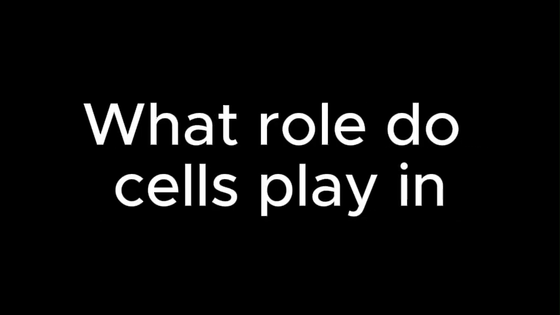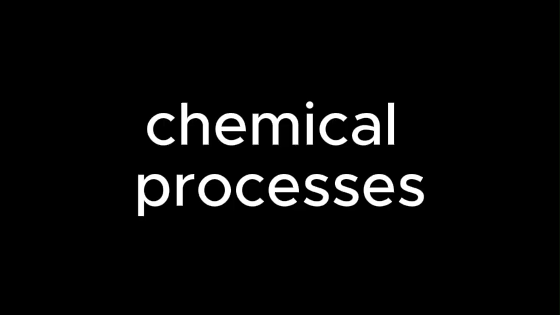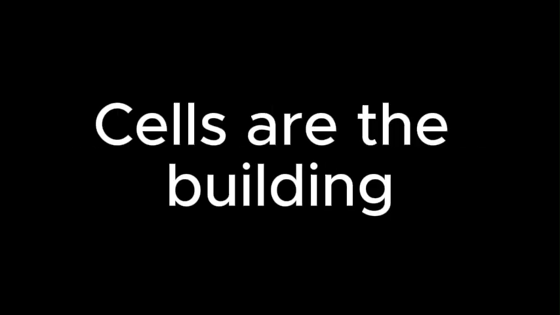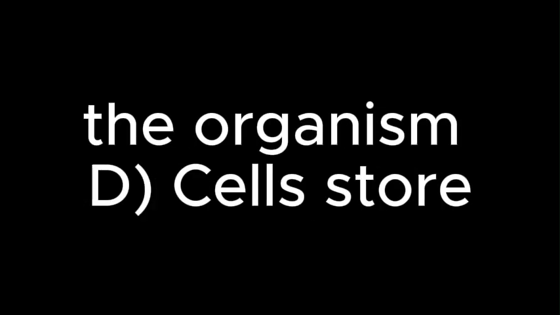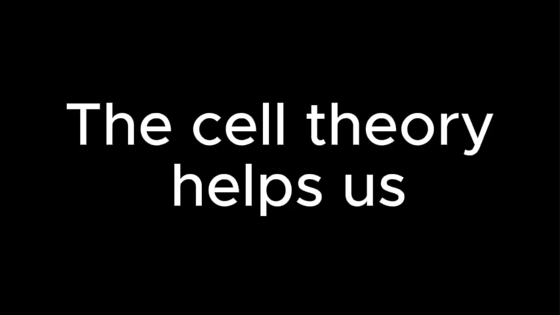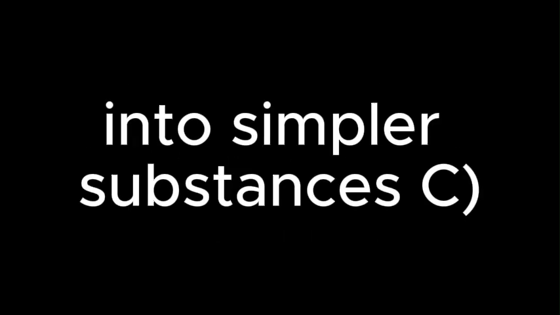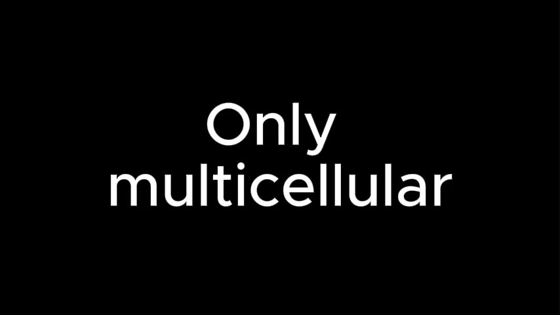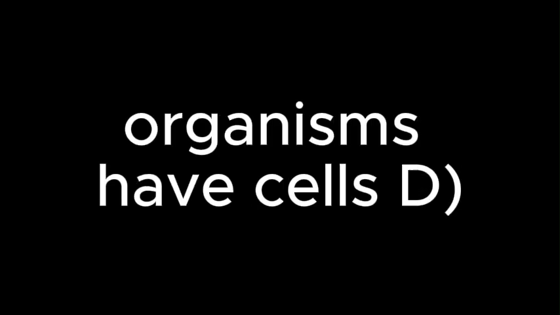39. What role do cells play in living organisms, according to cell theory? A. Cells carry out all the chemical processes needed for life. Cells are the building blocks of organs. Cells create energy for the organism. Cells store genetic information only. 40. The cell theory helps us understand that all organisms are made of cells. Cells cannot be broken down into simpler substances. Only multicellular organisms have cells. Cells do not carry out functions independently.